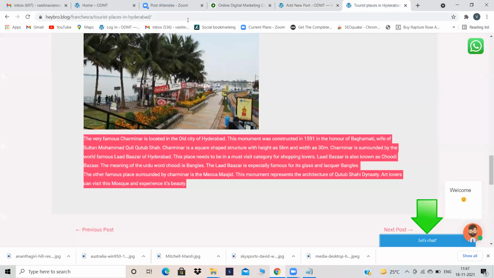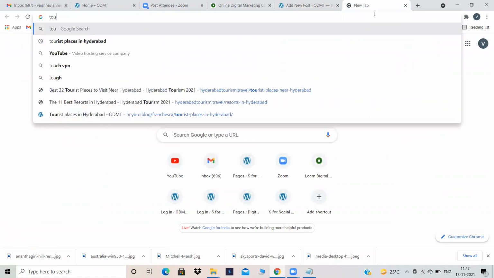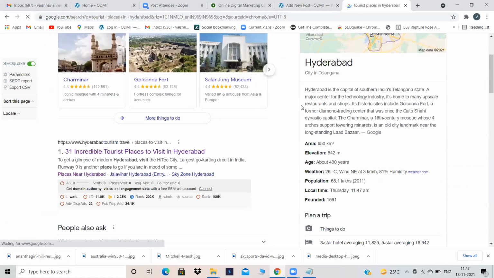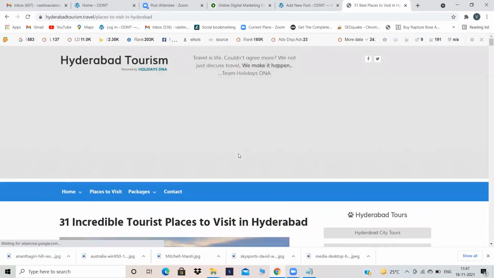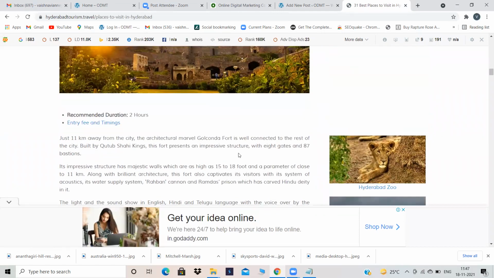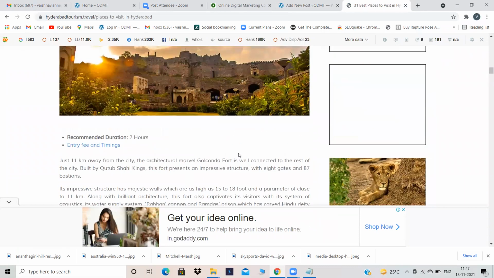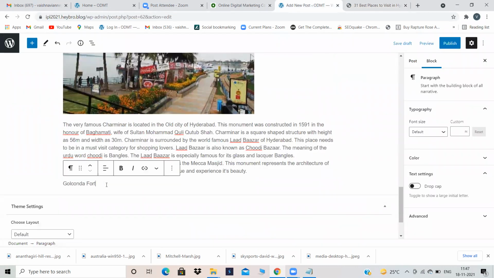Paragraph. But I don't have any content, so just search in Google. Tourist places in Hyderabad. Hyderabad Tourism is a very good website actually. They write very good content, very beautiful content. We have not taken Golconda, right? So let's take Golconda Fort. Golconda. Paste it over here.